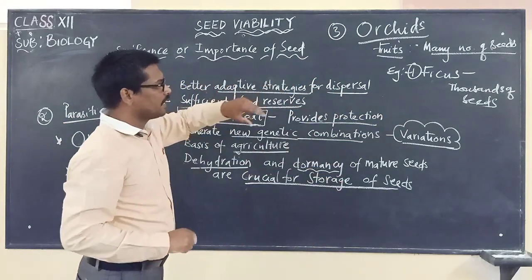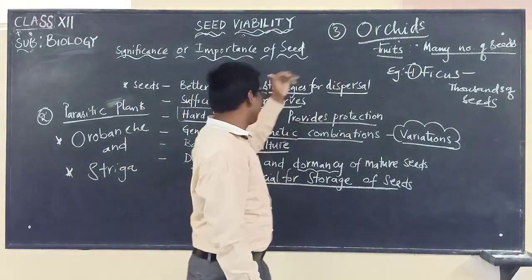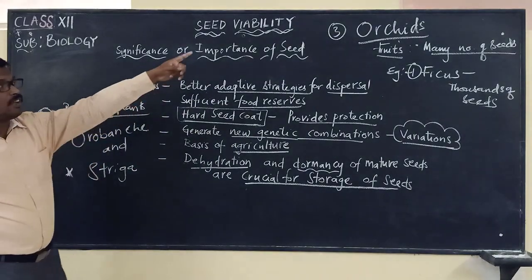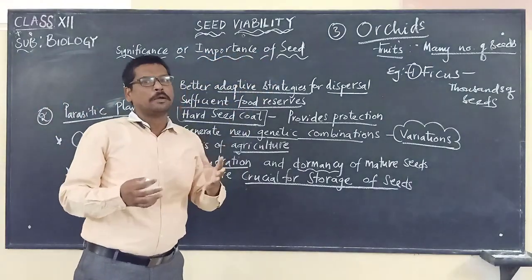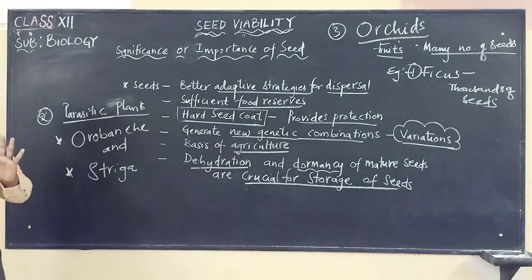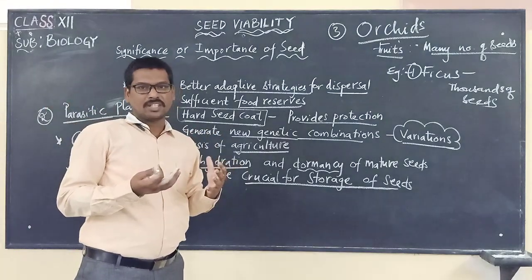For 1 mark questions, like which fruits bear many seeds: one is ficus, the other is the parasitic plants such as orobanche and striga, and orchids. These plants will bear many seeds within the fruit. So we have to remember all this when we talk about the seeds.